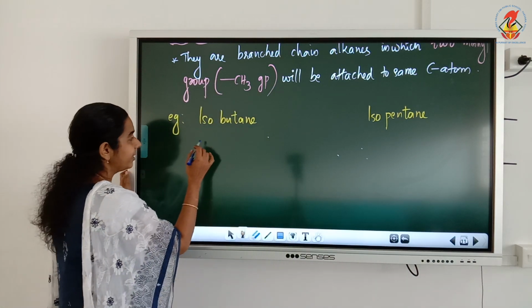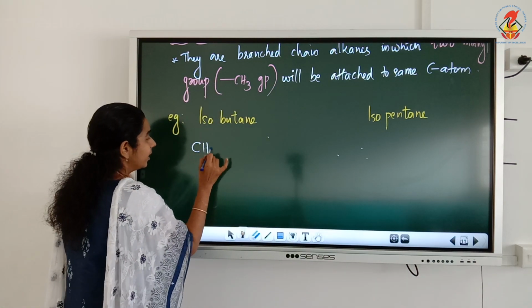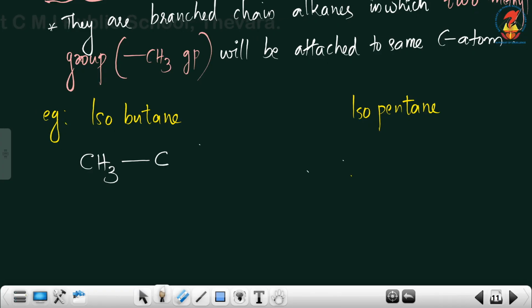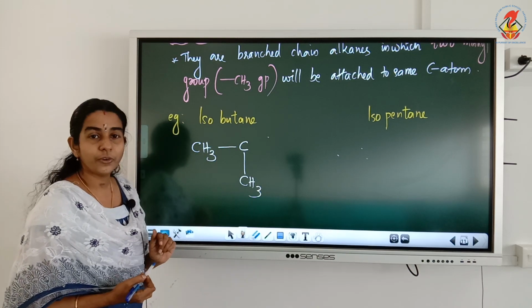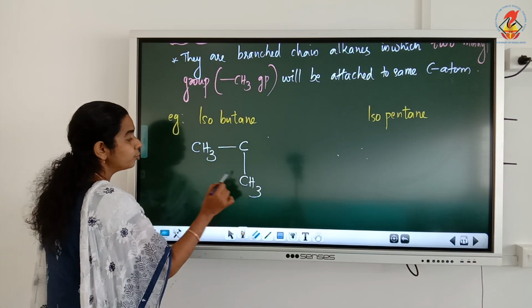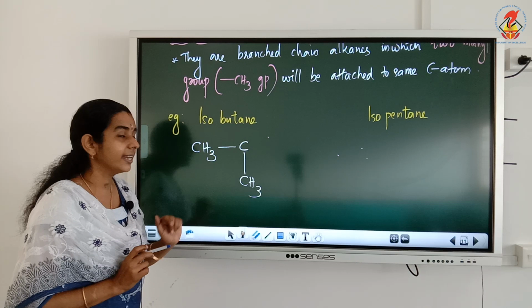So how we can write it as, to the same carbon, two methyl groups should be attached. Okay, so to the same carbon we have attached two methyl groups. Now see what is the total number of carbon atoms? 1, 2, 3. And they all are singly bonded.